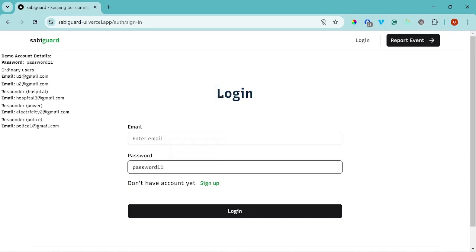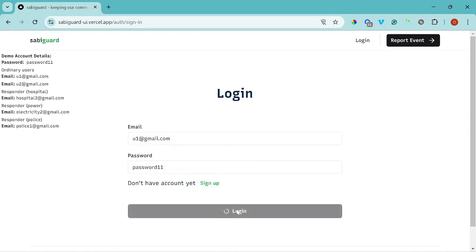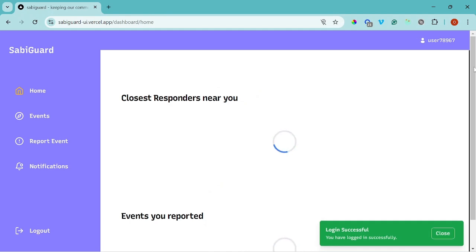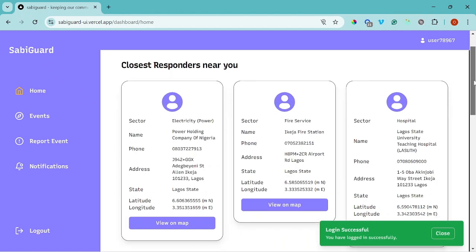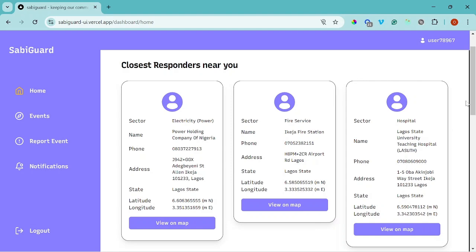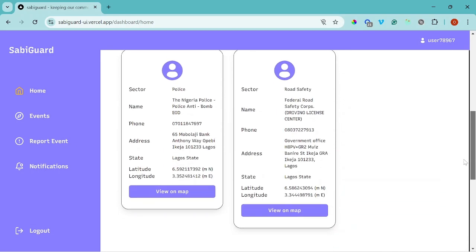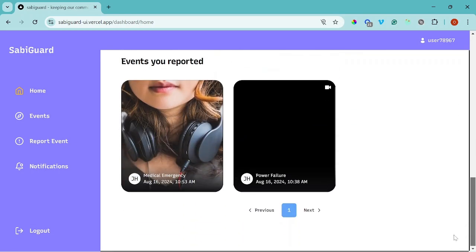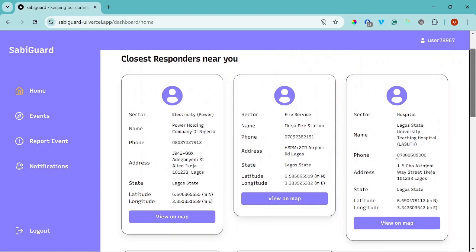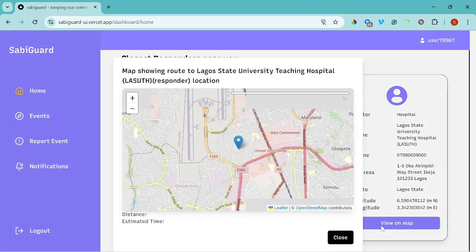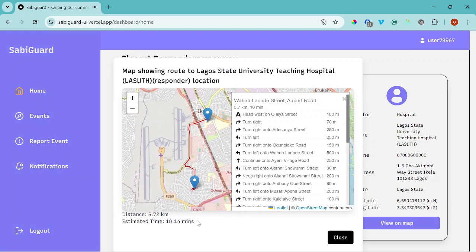For an ordinary user, the home page serves a different purpose. Here, the user can see the closest responder, and the way this works is that this page is very dynamic. It works depending on the user's location. Also, at the bottom, the user can see the list of events that he or she has reported, can quickly grab their details, can see where they are on the map, and can track their location on the map.